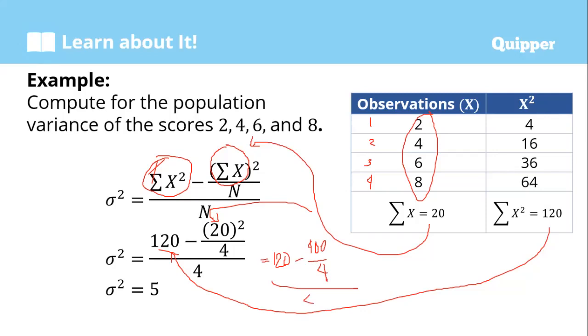So 120 minus 400 divided by 4, which is 100. 400 divided by 4 is 100. Then it is all over 4. And then, 120 minus 100 is 20.